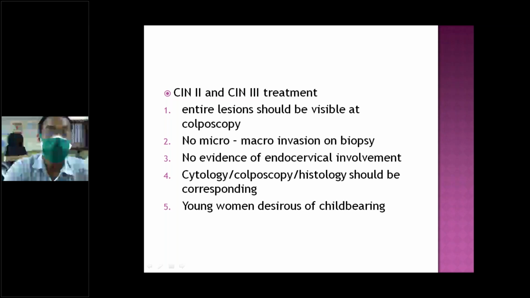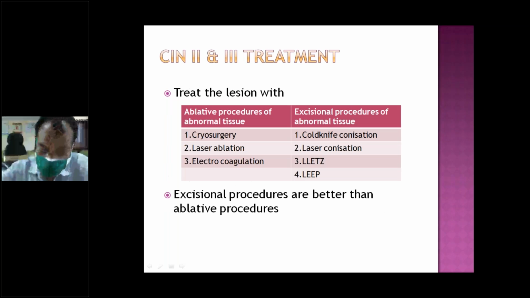Patients should not be lost to follow-up. They have to come back again. But some patients may not complete follow-up, so they have to be handled separately. If it is progressing, then you have to treat this patient.